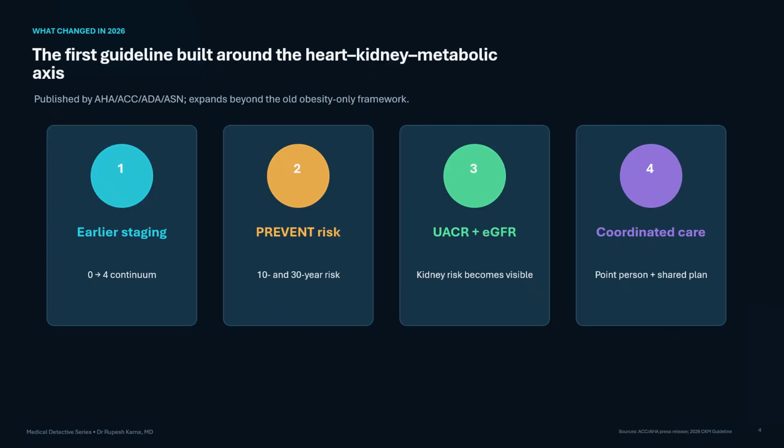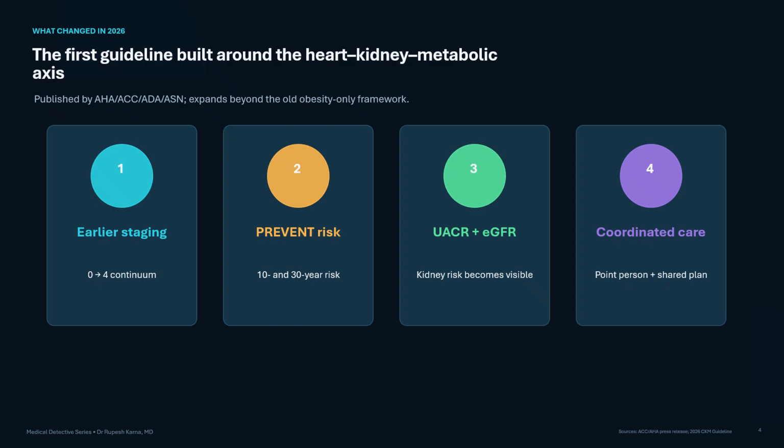The 2026 guideline is the first full clinical practice guideline organized around the cardiovascular kidney metabolic axis. Four changes matter most. First, it uses a stage 0 to stage 4 continuum, allowing intervention before symptomatic cardiovascular disease appears. Second, it places the PREVENT equations at the center of risk assessment. PREVENT estimates atherosclerotic cardiovascular disease, heart failure, and total cardiovascular disease risk.